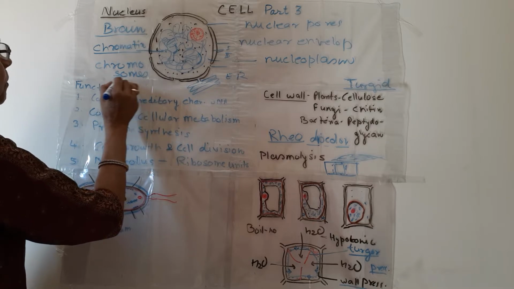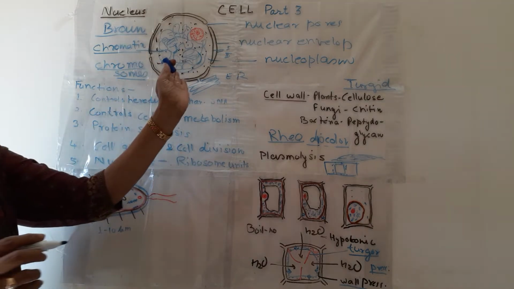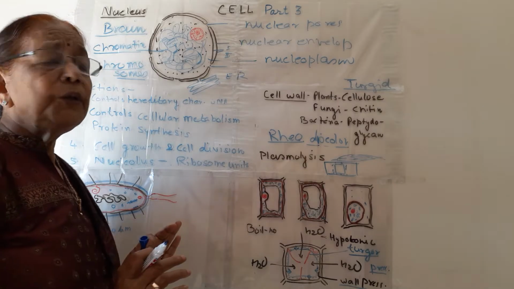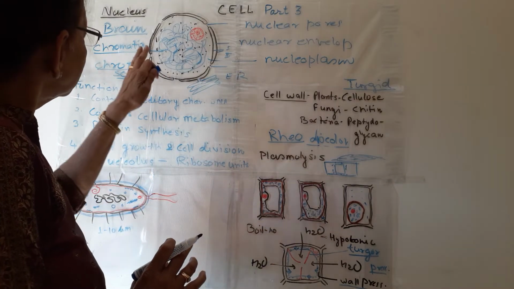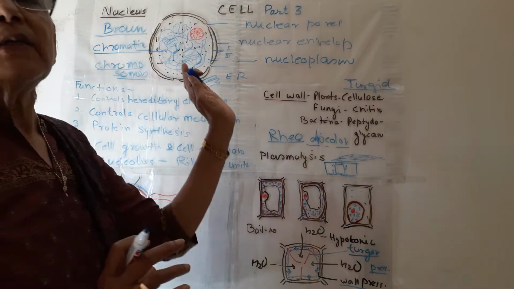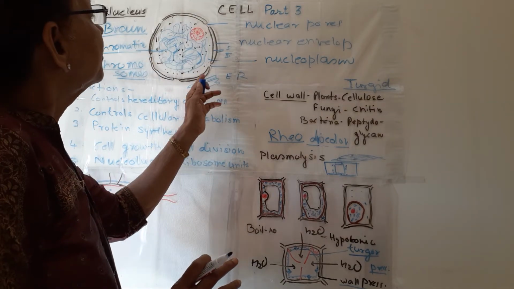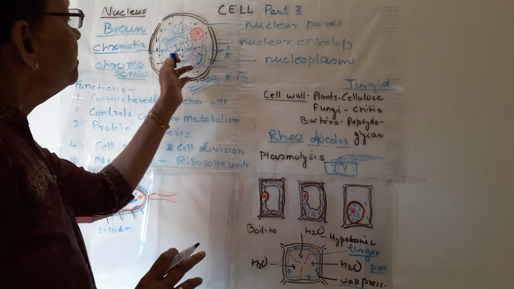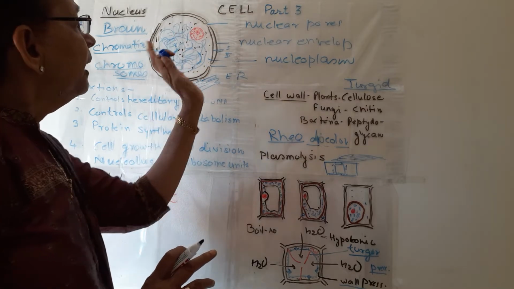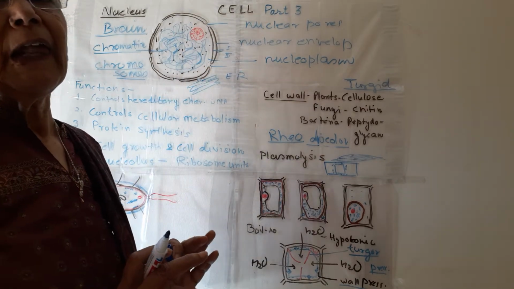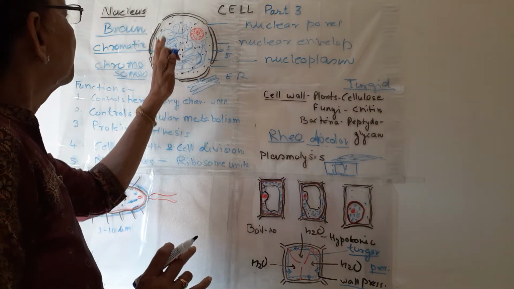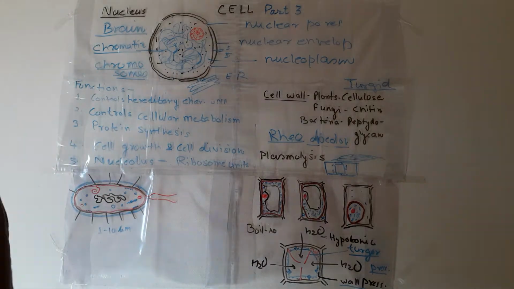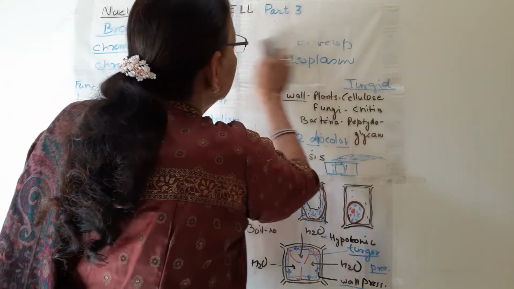Chromosomes. But no chromosomes are seen here inside the nucleus. Although we know that chromosomes are present inside the nucleus, then what is it? When the cell is not dividing, when the cell is at resting state, chromosomes are not there. Chromatin material is there, which is like the entangled mass of DNA and protein. So what is the relation between chromosome and chromatin? They are one and the same thing.